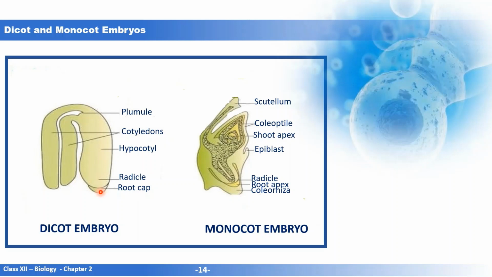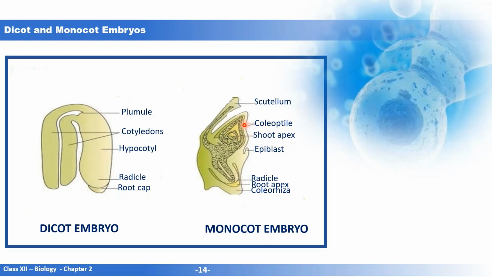And if we take the example of the monocot embryo, you will see here that the cotyledon is referred to as scutellum and it is on one side of the embryo. The part of the embryonal axis above the attachment of the scutellum is known as the shoot apex or epicotyl, and it has a protective sheath known as coleoptile.